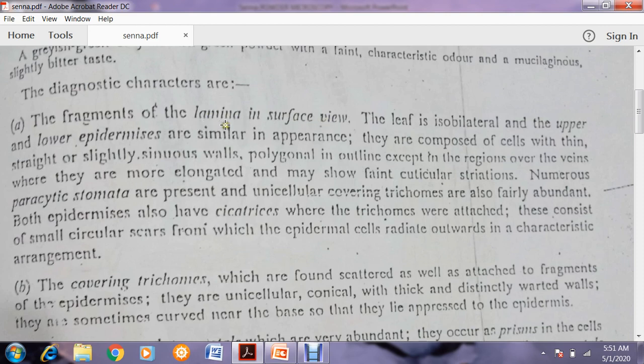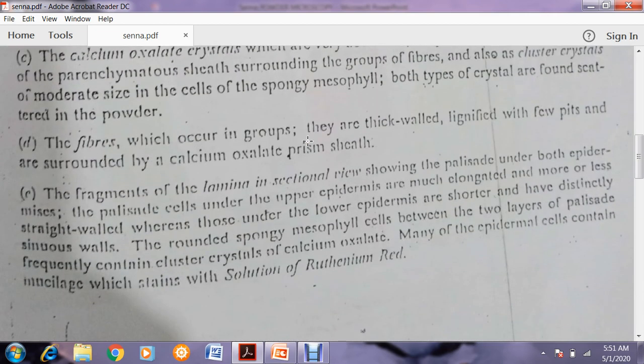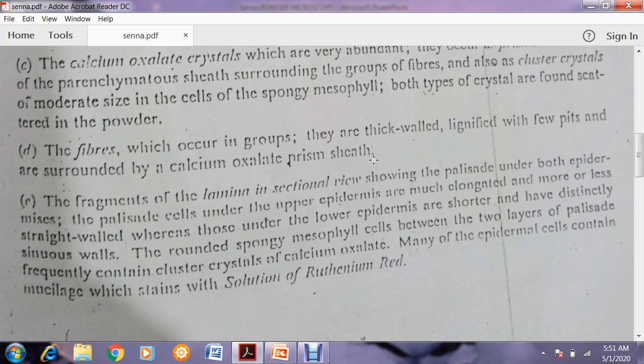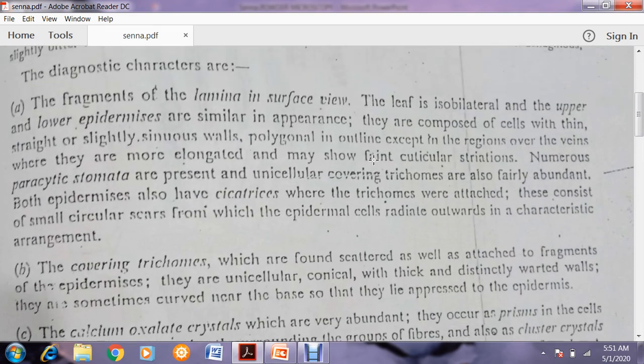Definitely the leaf contains the lamina, so the fragment of the lamina in surface view. Okay, this is important. In the last we will discuss the fragment of the lamina in the sectional view. So observation will be different in sectional view and in surface view. First of all, we will discuss the surface view.